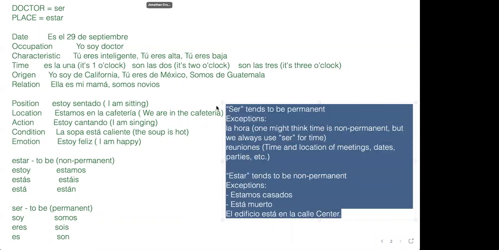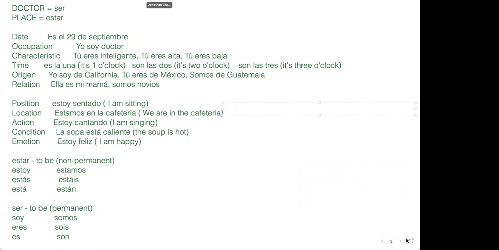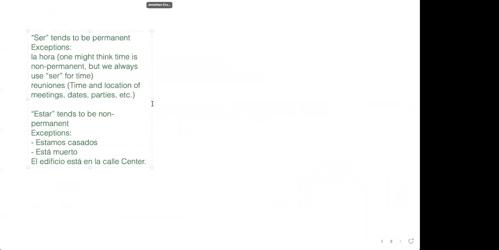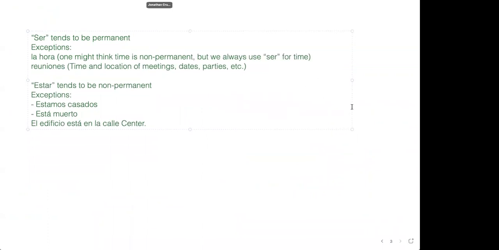And actually, I'm going to put this on the next board. Let's go over here. That way I have more room. So this is the way I teach it. I teach it this way. Ser tends to be permanent and estar tends to be non-permanent. Now that's easier to remember for me than remembering doctor and place and what all those letters mean.